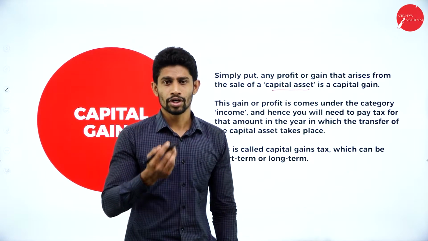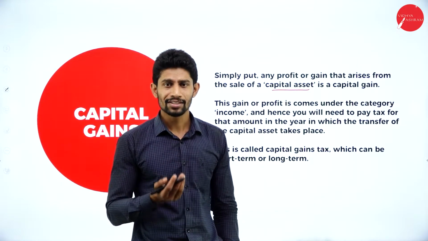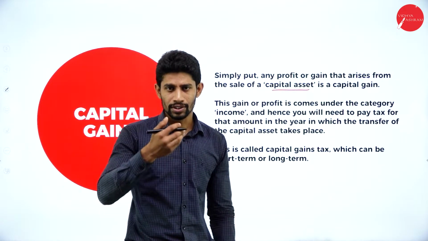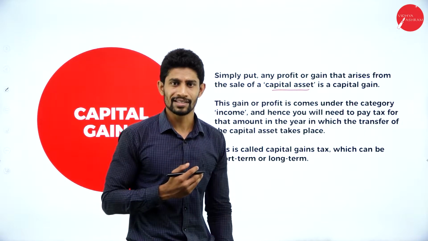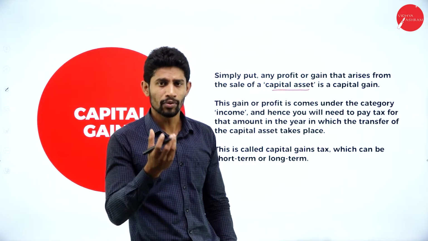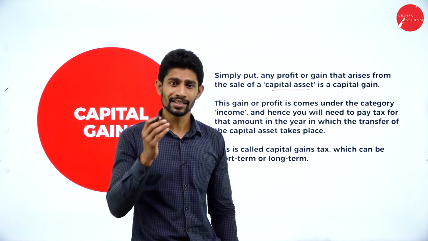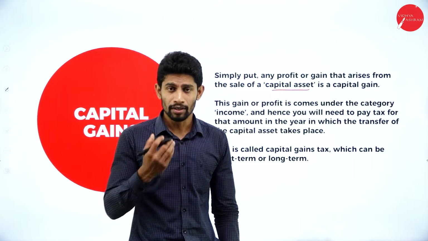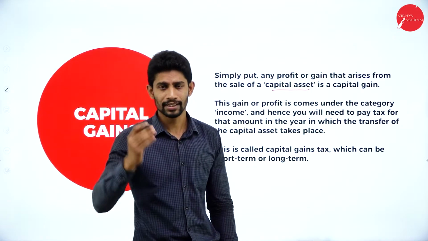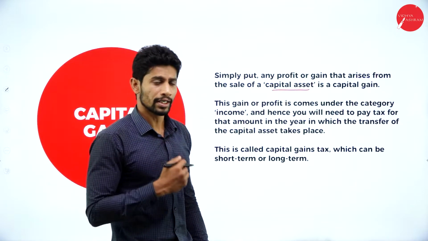In whichever year you transfer the capital asset, in that year you are supposed to pay tax to the government. Why are you supposed to pay tax to the government? Because whatever amount you receive by transferring the capital asset to someone else, that amount is called income. If any person is earning income, it is chargeable. Any income earned by a person is taxable. Here you are earning income by transferring the asset from your name to somebody's name, so you are supposed to pay tax on the income earned.